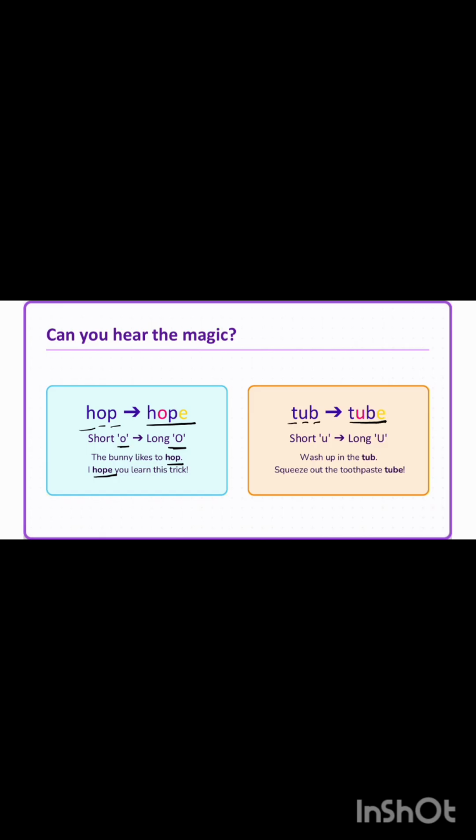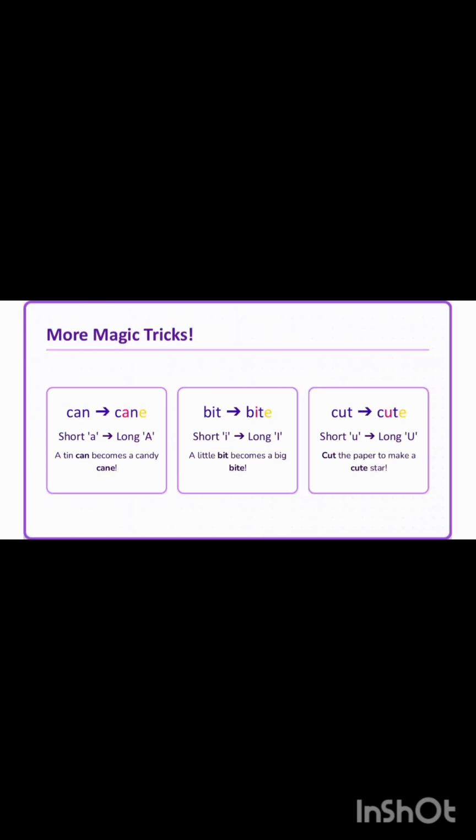Silent E, magic E. Tub. When you put E at the end, it becomes long U, tube. The short U becomes long, tube. Next is k and can. If we put E at the end, it becomes cane. The short A becomes long A, like in candy cane.